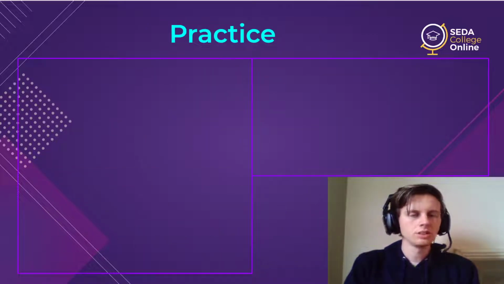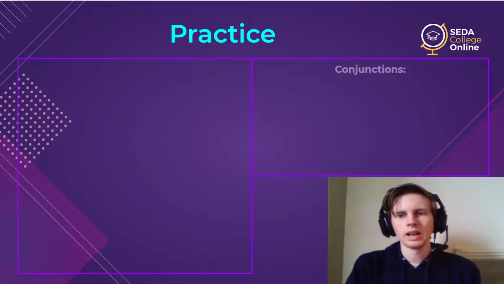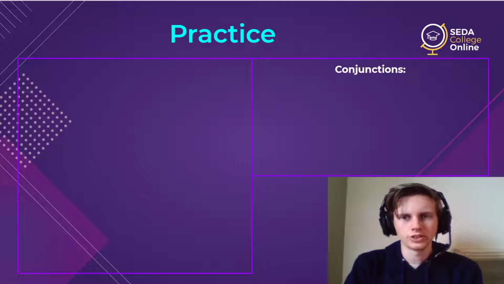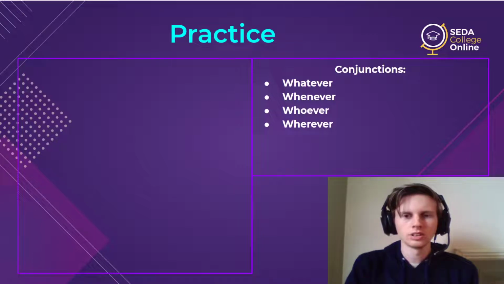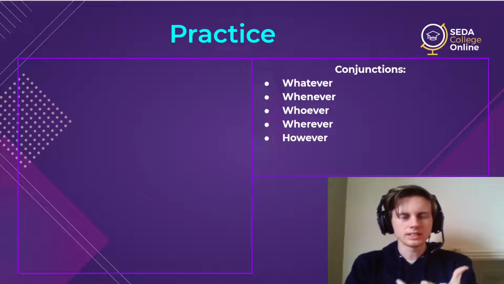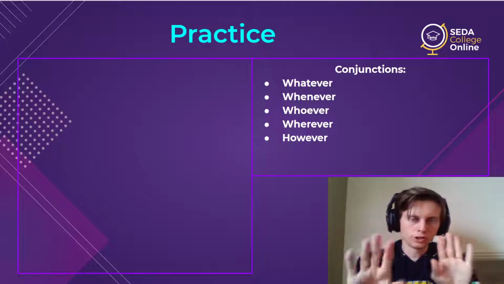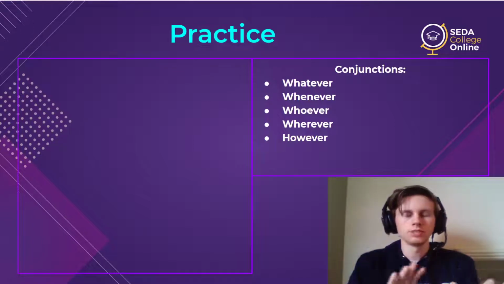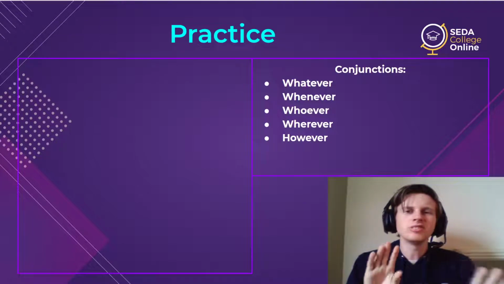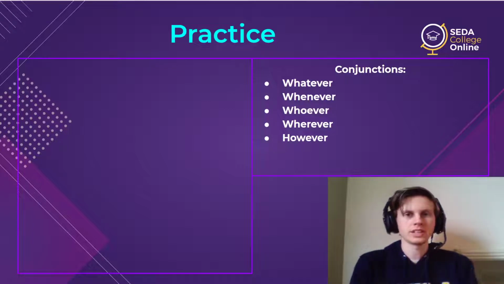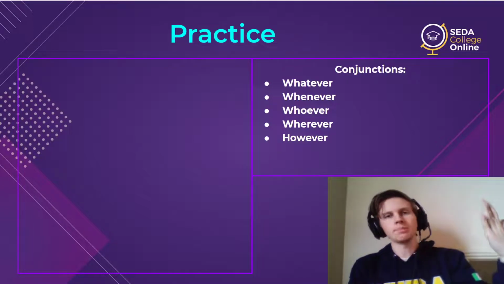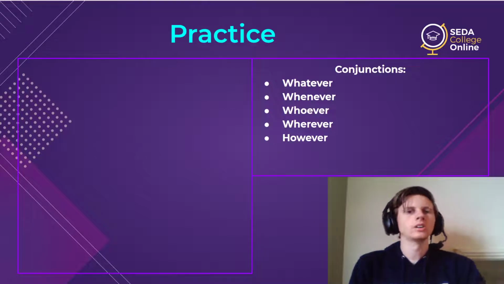Okay, so let's try to practice these. So we're going to use all of these conjunctions. Whatever, whenever, whoever, wherever, and however. We're going to use all of these in sentences, and I'll give you a choice. So there will be a complete sentence with two conjunction choices. You just need to choose the correct conjunction for each sentence. I'll go through all 6 sentences, and then we'll start back at number 1 and check all the answers.